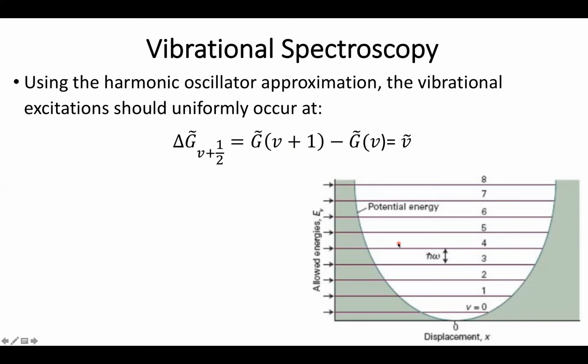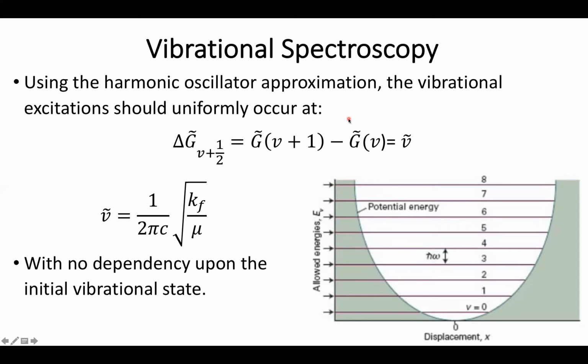But as long as the harmonic oscillator holds, the difference in my energy levels is, well, just the vibrational constant, which, as a reminder, is going to be controlled by the force constant, width of the well, and the reduced mass. We see no dependency on the initial vibrational state. Whatever the V is, I'm always going to have this same separation. However, we do know that this is untrue.